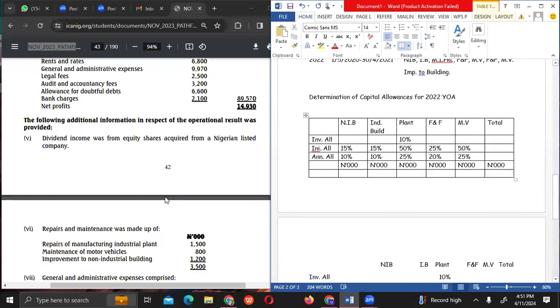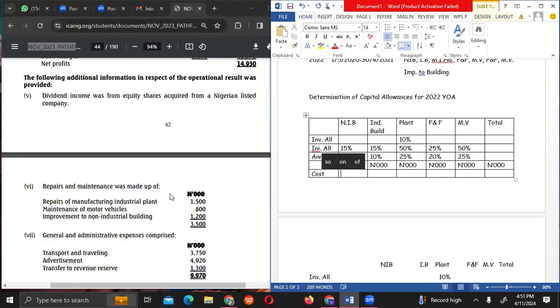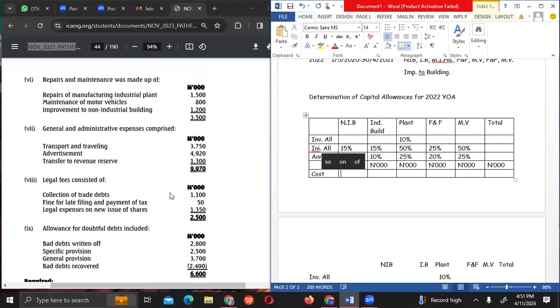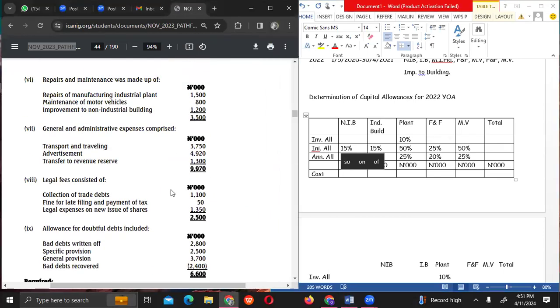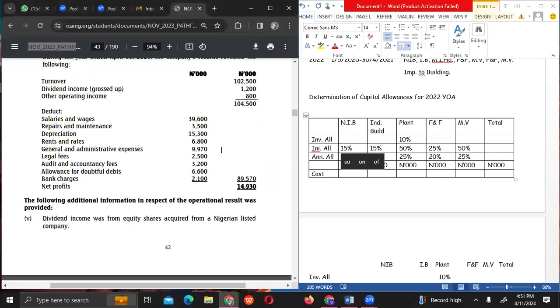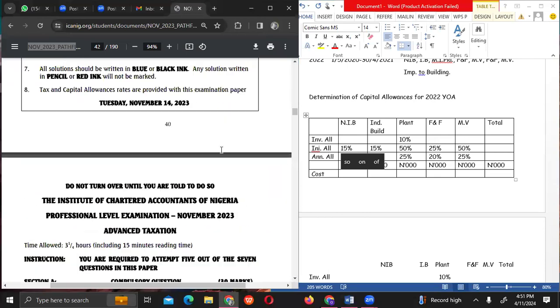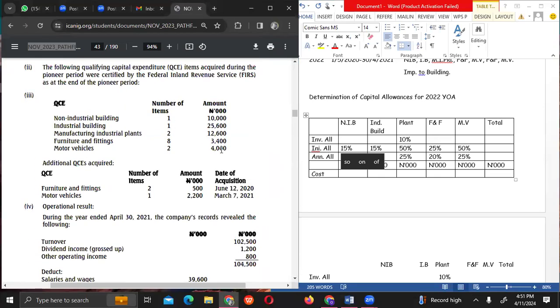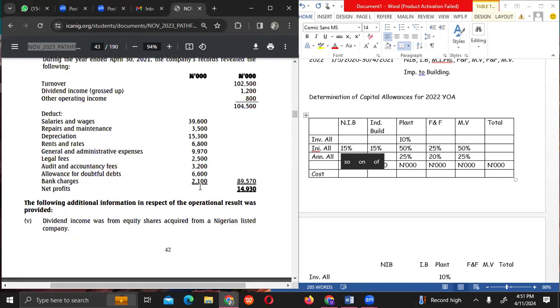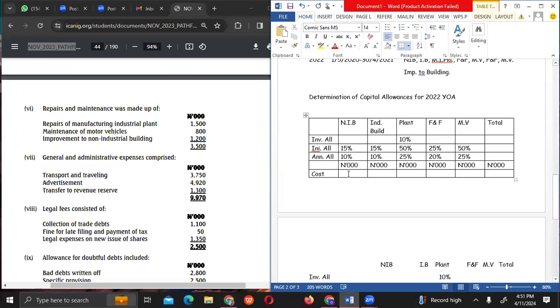So you have cost. So what's the cost of non-industrial building that we have, right? Please help me. 10,000. That's the one purchased during the pioneer period, right? Yes. 10,000.